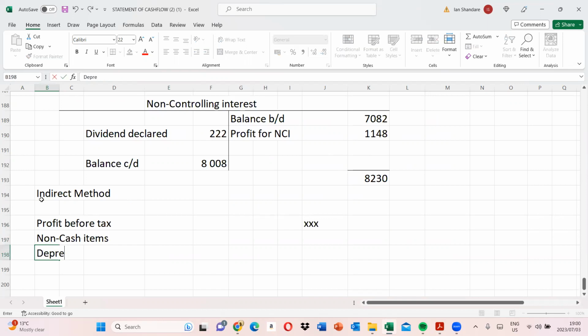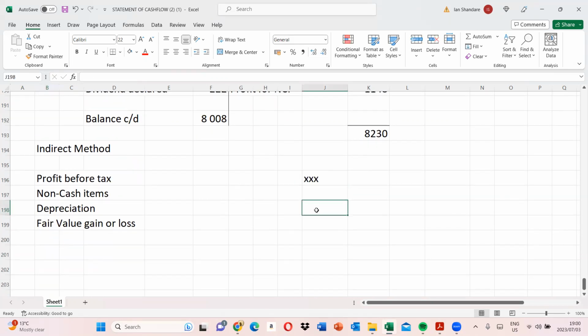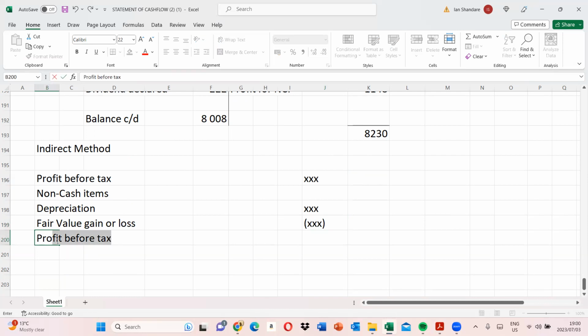Things like depreciation, fair value gain or loss. You reverse these. Depreciation was deducted when we had the profit before tax, so we need to add it back. Fair value gain was added, so we reverse it by deducting it. If it's a fair value loss, you add it. Profit on sale of asset was previously added, so you reverse it by deducting.